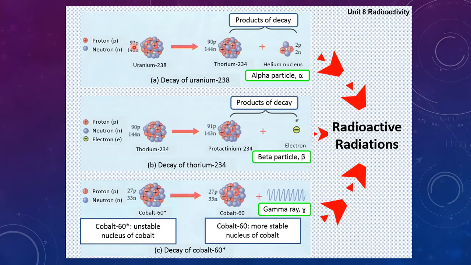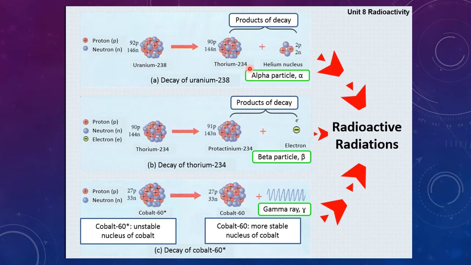So that is why you see 92 protons becoming 90 protons, and 146 neutrons becoming 144 neutrons. So a decrease of 2 protons and 2 neutrons here. This is what we call the process of decay of uranium to thorium.